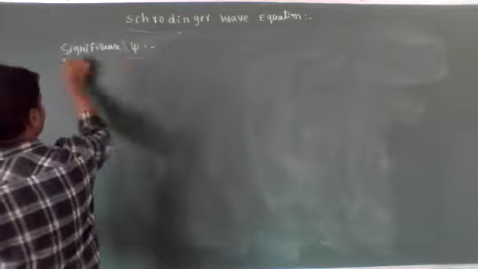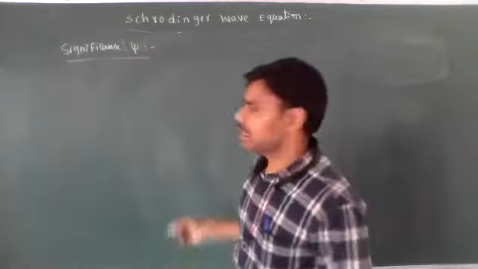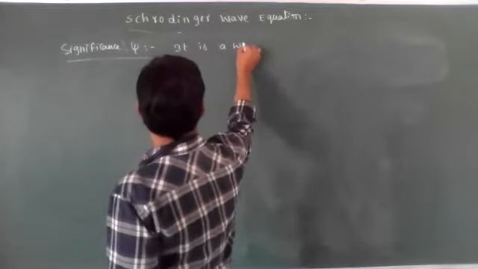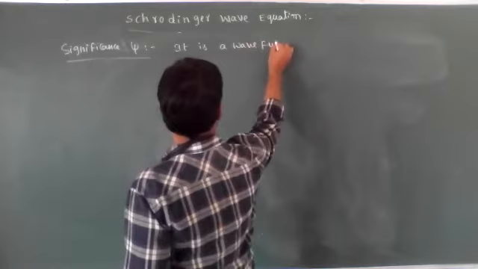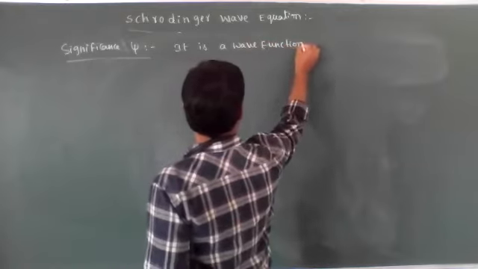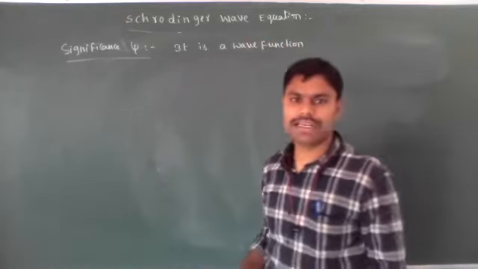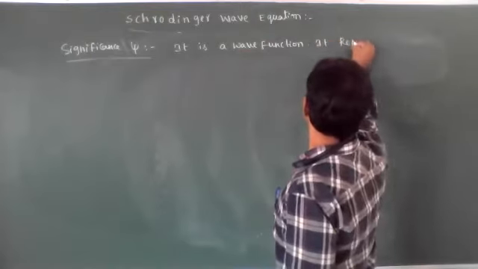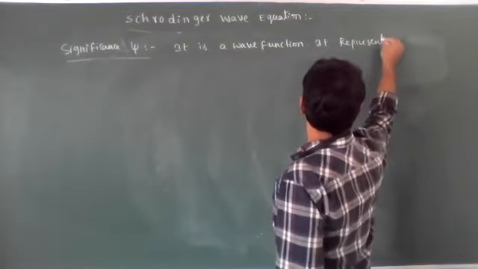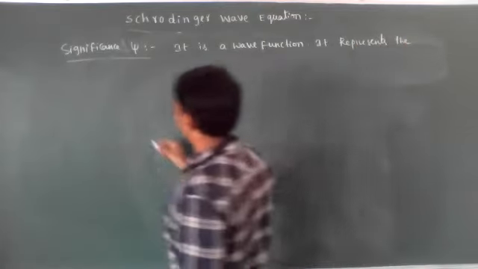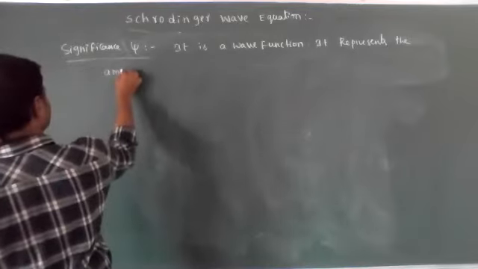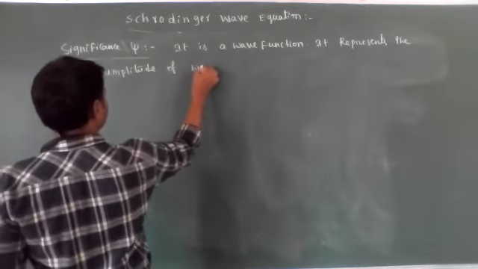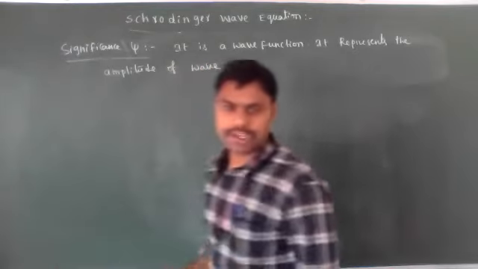What does psi indicate? Psi is called the wave function. It represents the amplitude of wave.